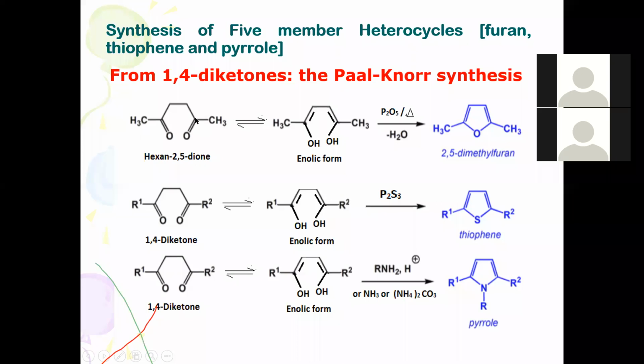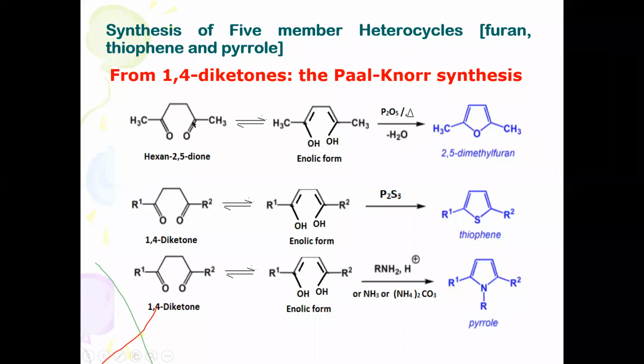This is the first carbon, 1, 2, 3, and 4. But in fact, here you will find methyl groups. So therefore, 1, 2, 3, 4, 5, 6, hexane-2,5-dione. This is the second carbon, and this is the fifth carbon, 2,5-dione.